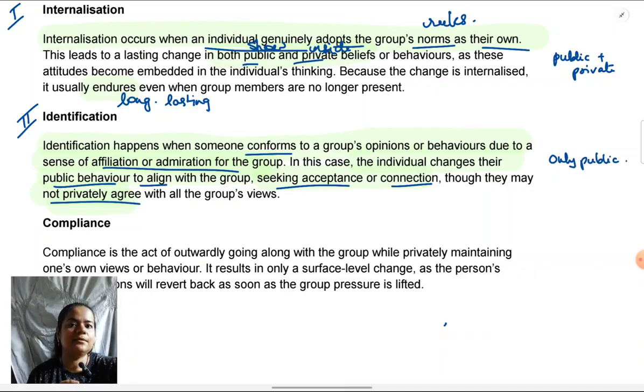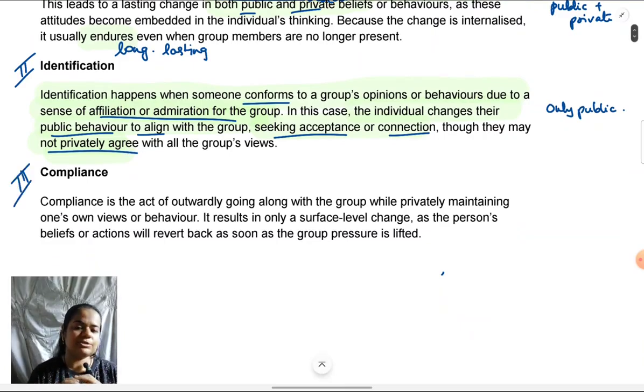Compliance is similar to identification, which is why students get confused. It is also about only public change, not private. But the basis of compliance, or why it takes place, is different from why identification takes place. So it is important to understand that nuance which distinguishes the two.